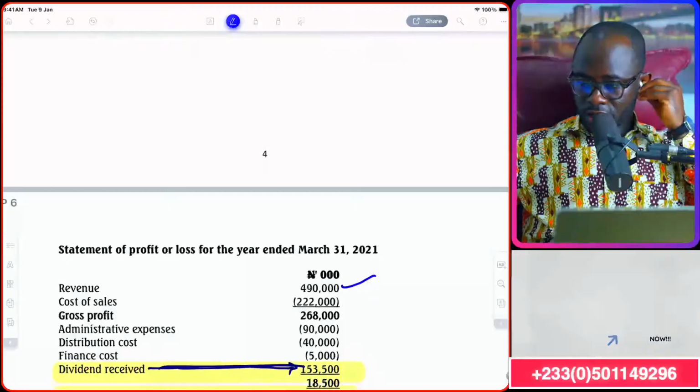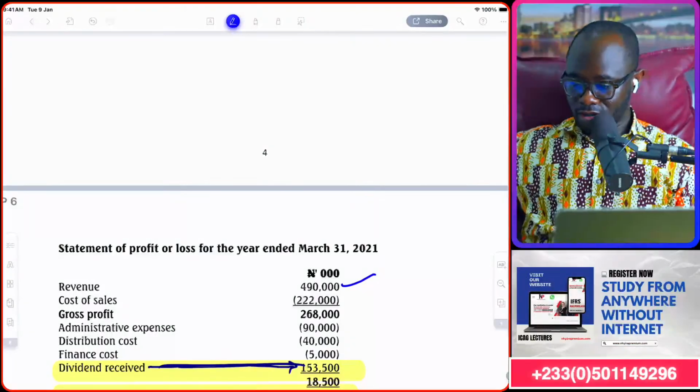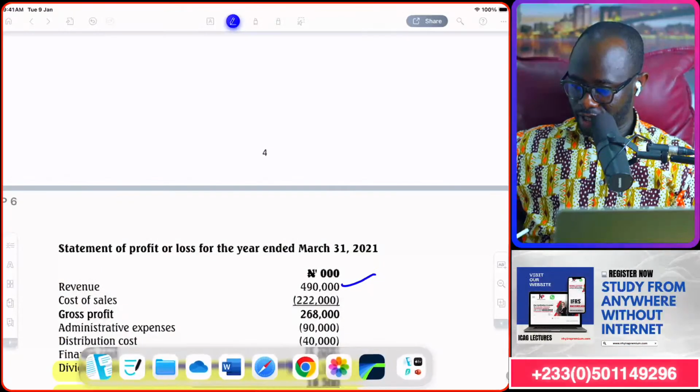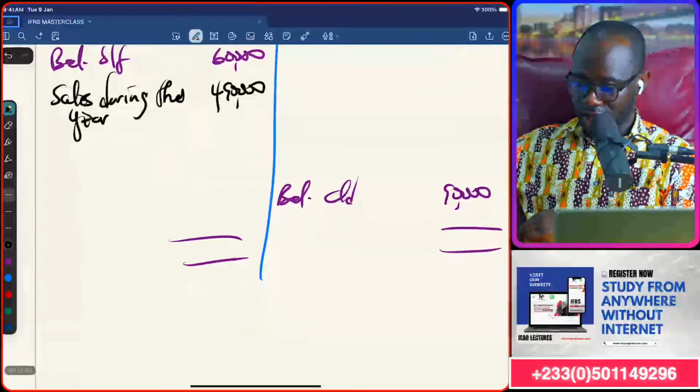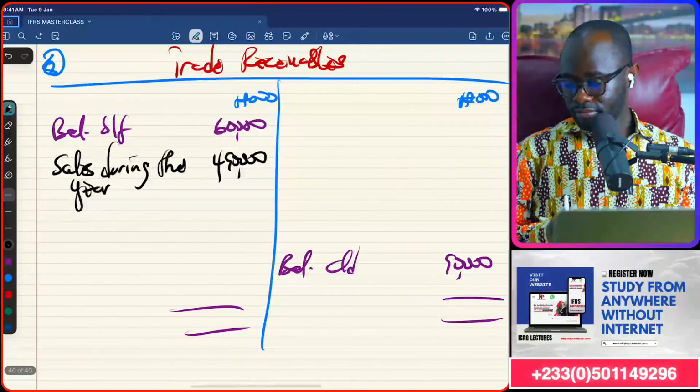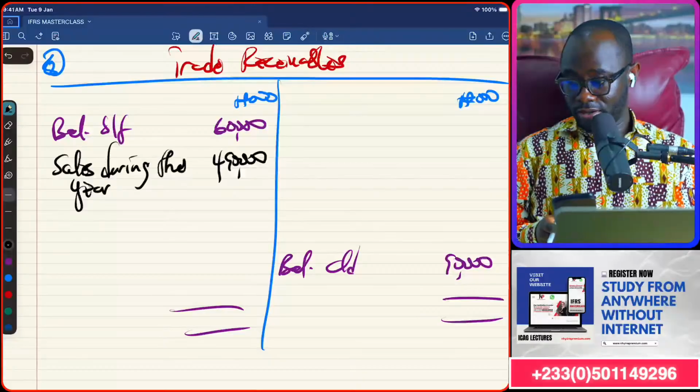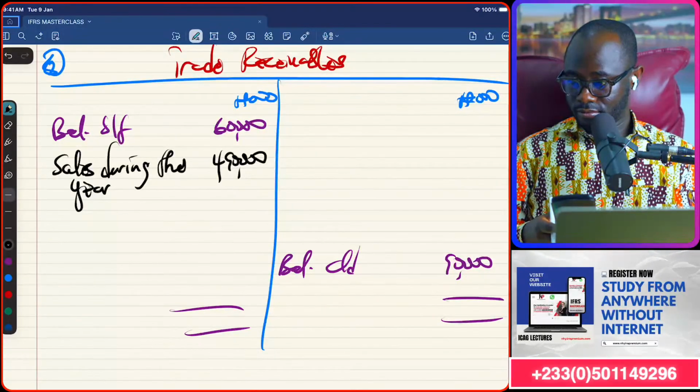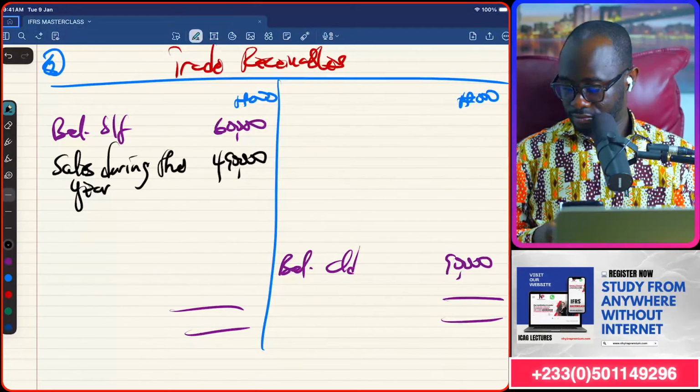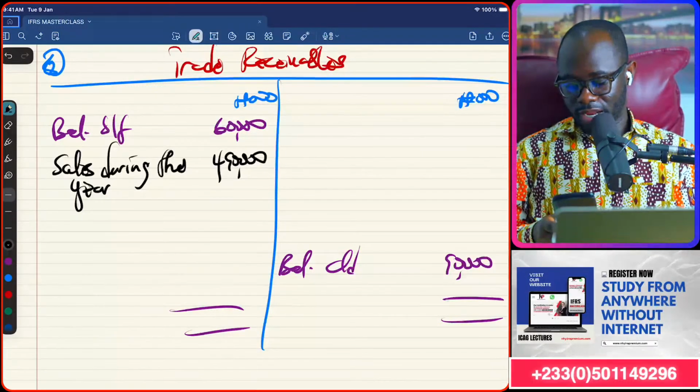We done? So the balancing figure should give us the money we got from our customers. So 490 minus 60. No, 490 plus 60.